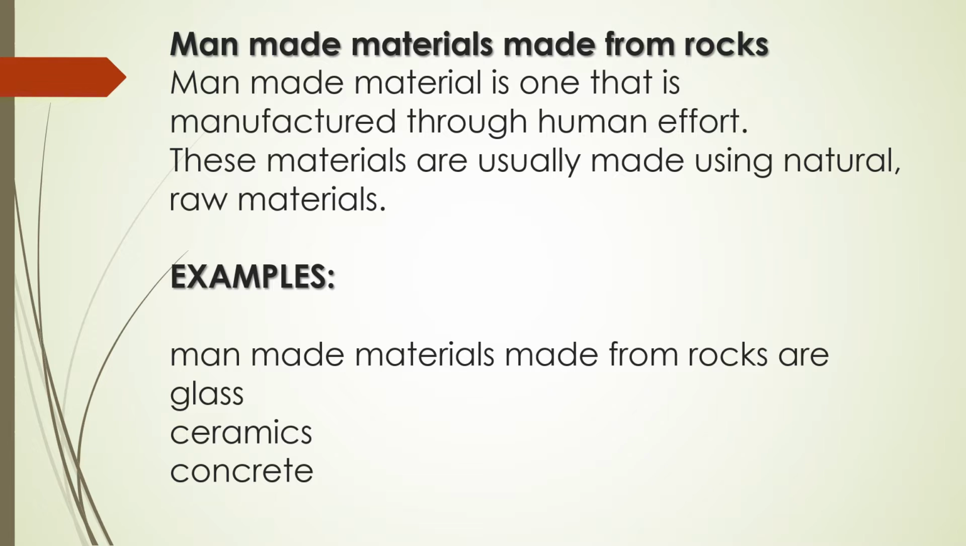Man-made materials made from the rocks. A man-made material is one that is manufactured through human effort. These materials are usually made using natural raw materials. For example, man-made materials made from the rocks are glass, ceramics, and concrete.